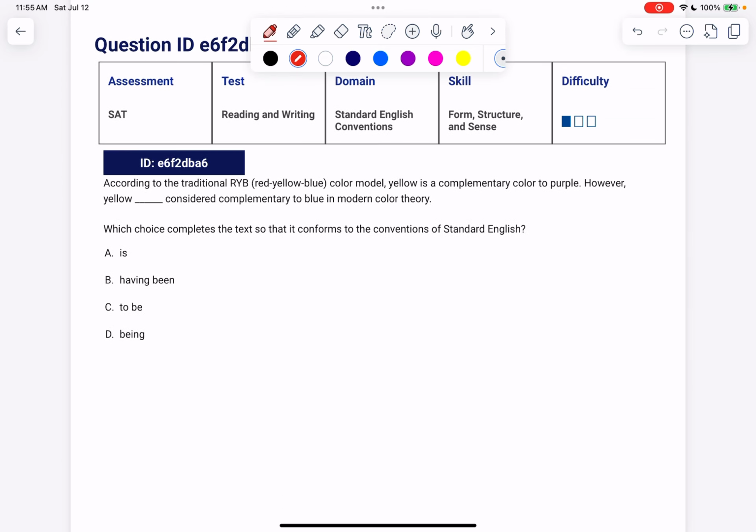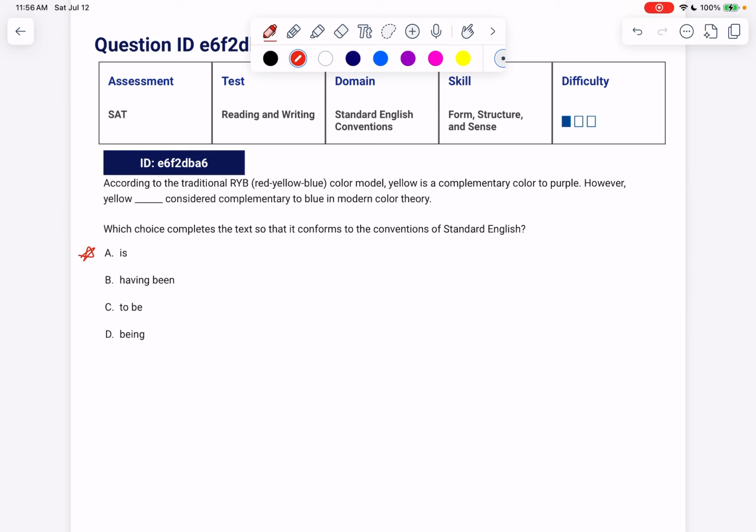All right. Looking at the answer choices here: is, having been, to be, being. You might notice that this is our only conjugated verb. You could say Donna is happy. You wouldn't be able to say Donna having been happy, or Donna to be happy, or Donna being happy, right? So we have to ask ourselves, do we want a verb there, or do we already have one? So the sentence says, according to the traditional RYB, red, yellow, blue color model, yellow is a complementary color to purple. However, yellow blank considered complementary to blue in modern color theory.